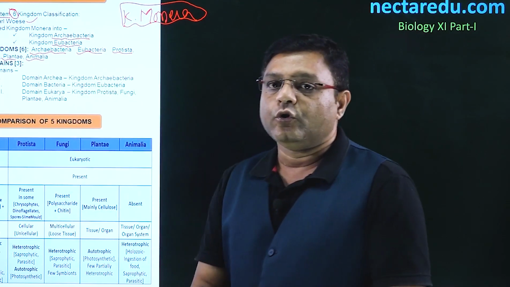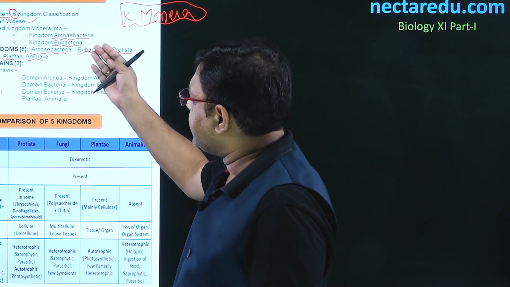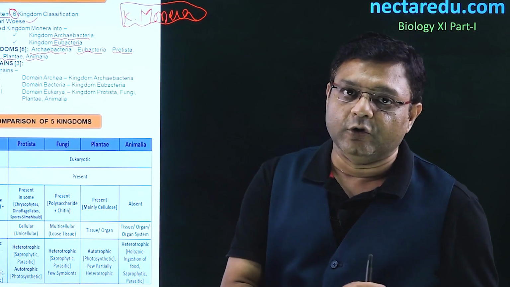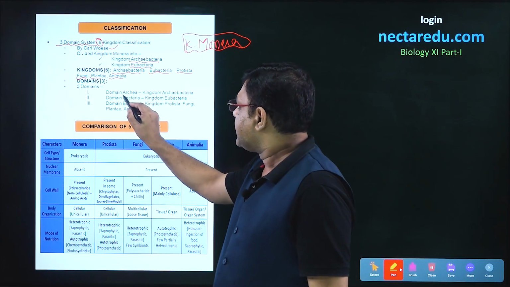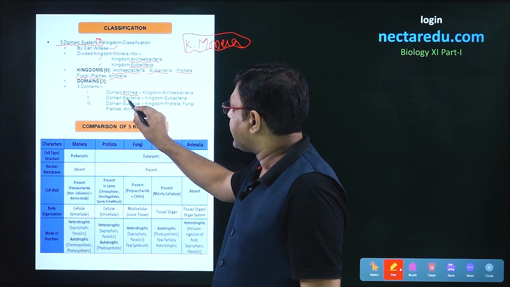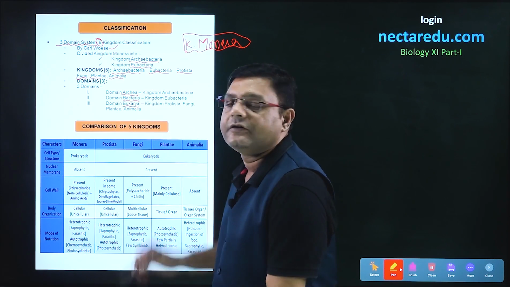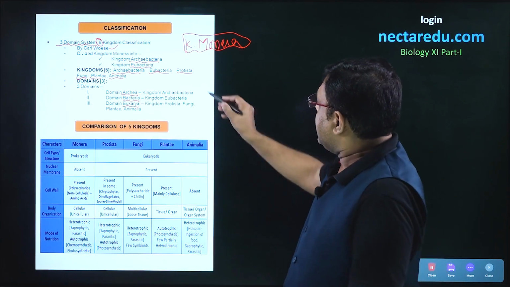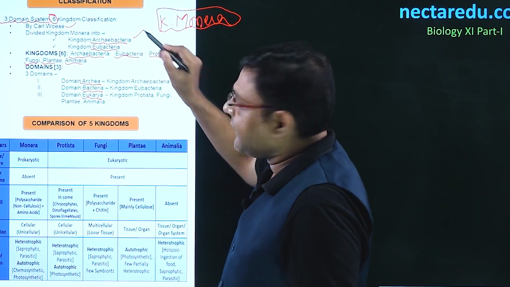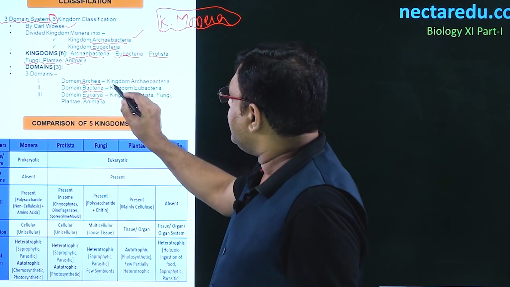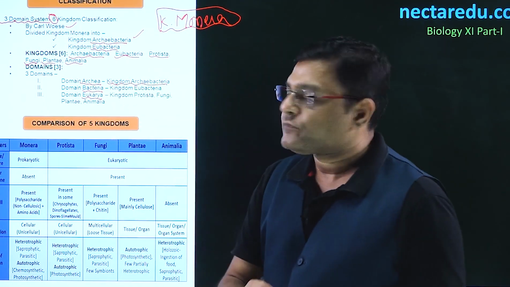Now, what are the domains? These six kingdoms can be divided into three domains: first Archaea, second Bacteria, and third Eukarya. The kingdom Archaebacteria came into the domain Archaea.